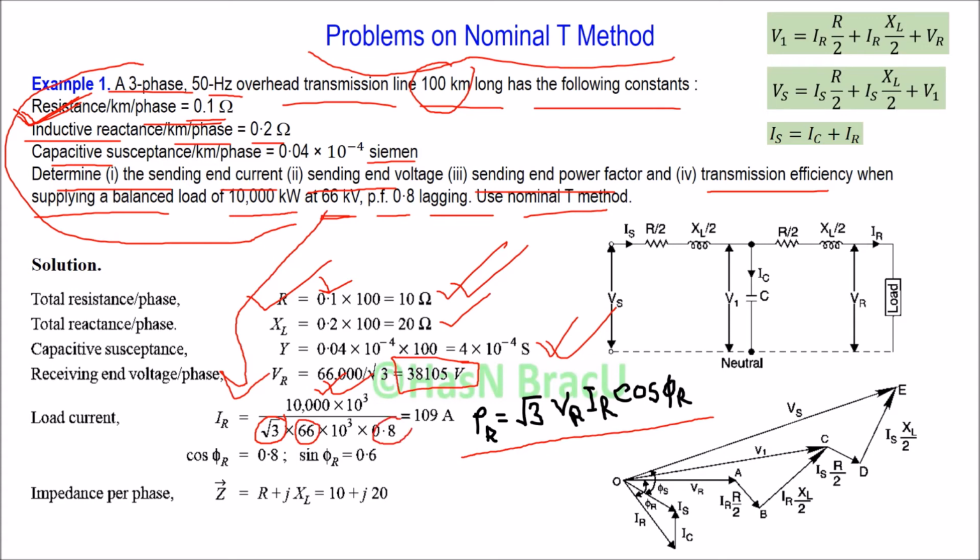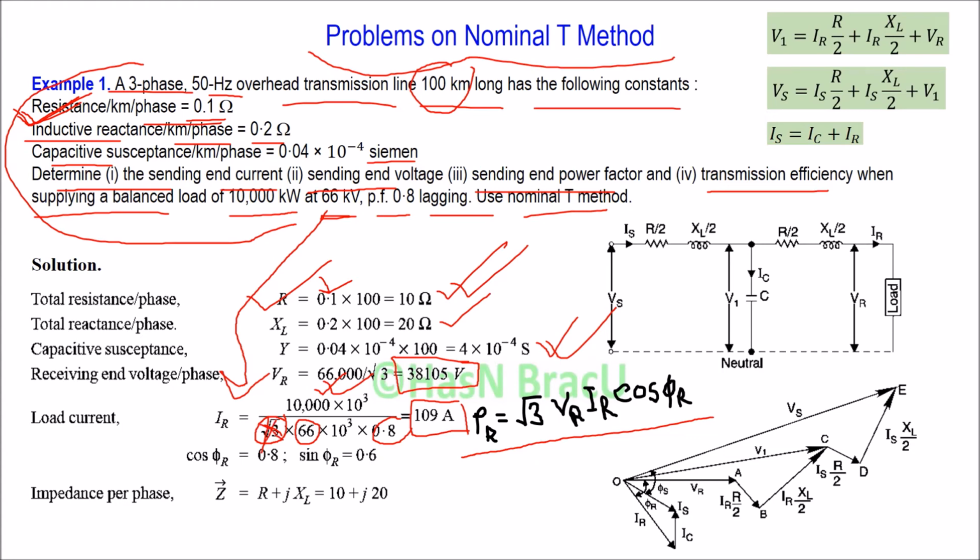So we divided by √3 since we want to get it for single phase. If single phase power is given and phase voltage is given, then we don't need to divide it by √3, right? Since all the values are given for three phase, we divided this by √3, right?